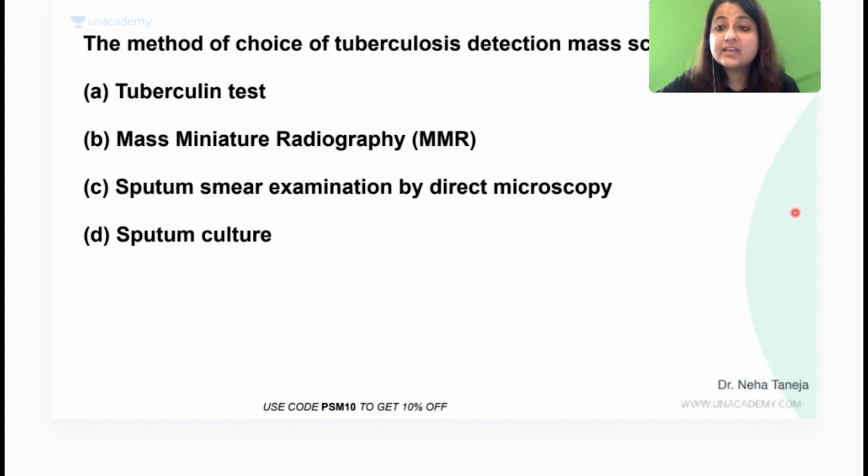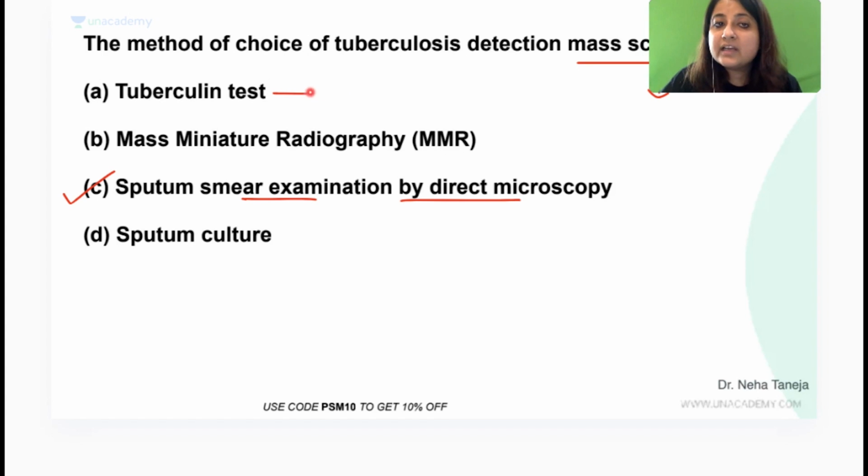59% got this question correct. Guys, mass screening, choice of TB detection for mass screening. Just tell me, do you screen for a disease or do you screen for an infection? Mostly I'm going to screen a community for a disease, everybody, right? So when I'm screening for a disease, it is sputum smear examination. I want to know how many of the people are developing TB in the community.